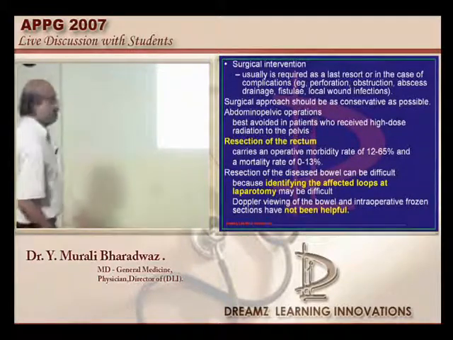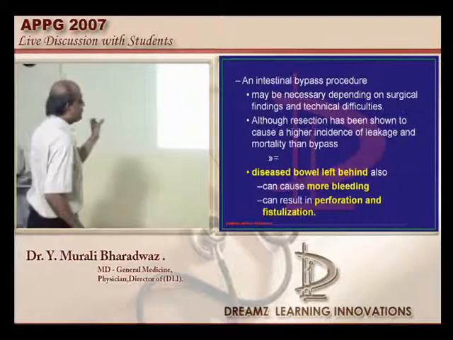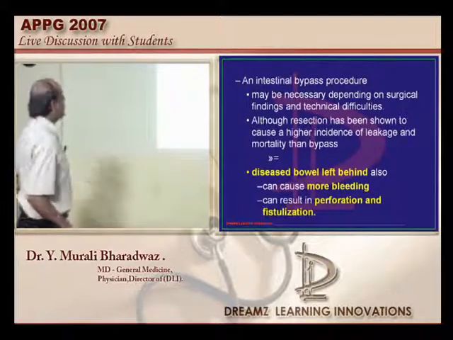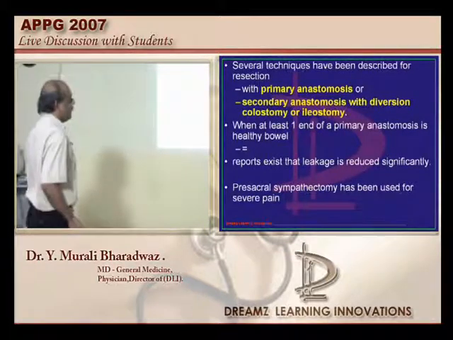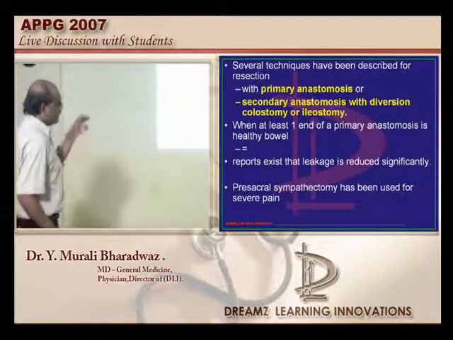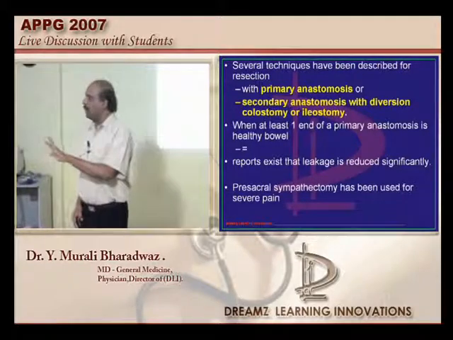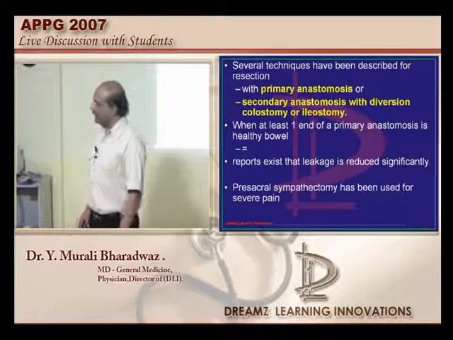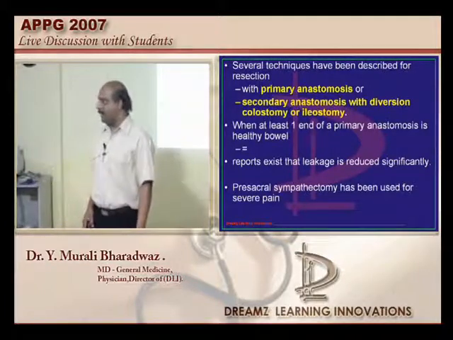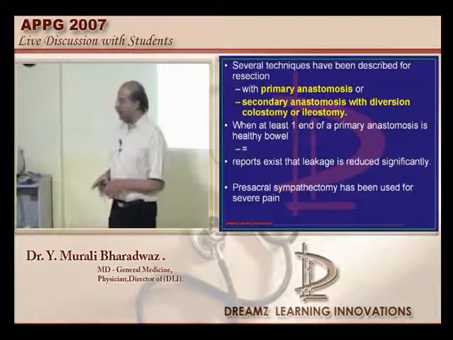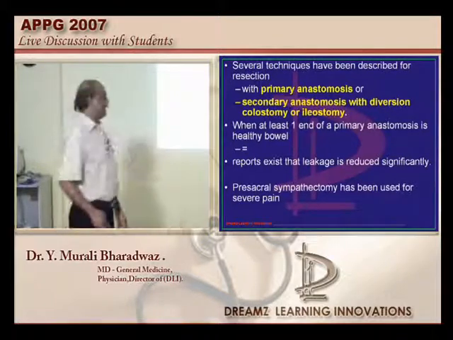The second option available, which is a better option than resection, would be a bypass procedure, where the diseased bowel is left behind and a bypass is created. The third possibility would be an anastomosis, or a secondary anastomosis with a diversion colostomy or ileostomy. So out of the 4, okay, in the small intestine, an ileostomy after resection is an option available. But generally, resection is the one which is avoided and bypass is the one which is more often preferred. That is the underlying logic for it.